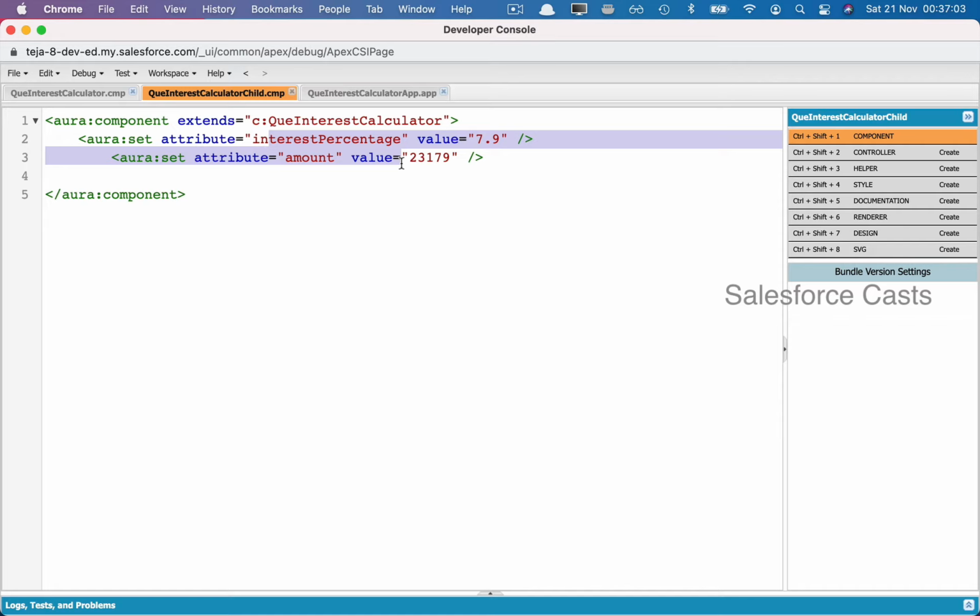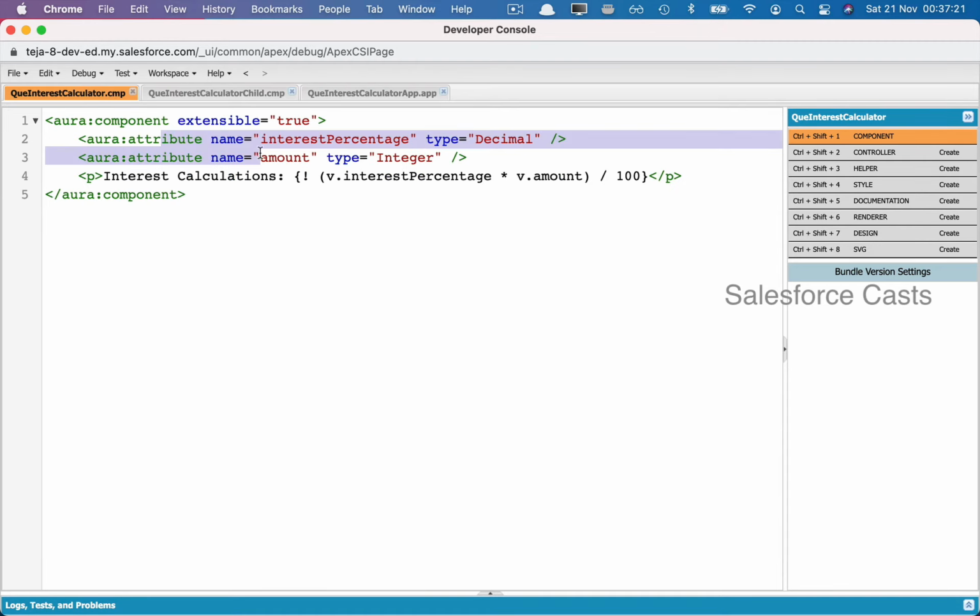Now let us assume there is one more team which is working on the insurance module maybe, and what they'll do is they'll also extend this parent component, and based on the business requirement, they will push a different interest percentage altogether with an amount, and back in the parent component, the calculations will be done.